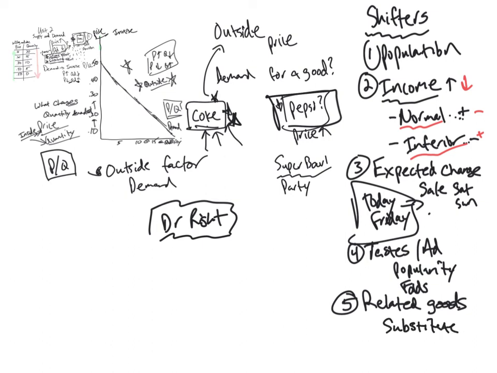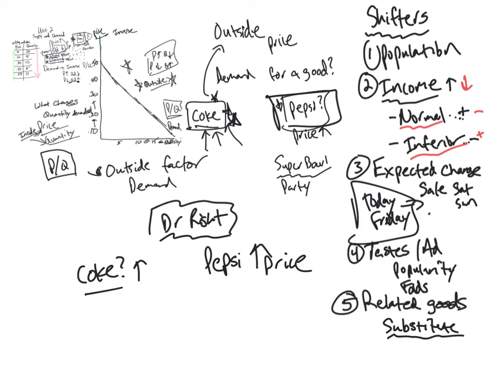So what happens to Coke if Pepsi, which we're going to call a substitute good, goes up in price? Okay, so if the price of Pepsi goes up, what happens to Coke? Well, the price of Pepsi goes up. I'm not going to buy as much Pepsi. I'm going to buy Coke, right? So the demand for Coke goes up, right? So substitute. That's how a substitute works.